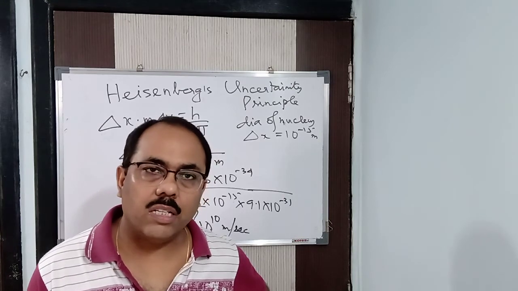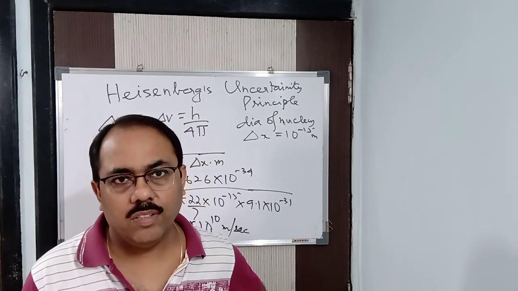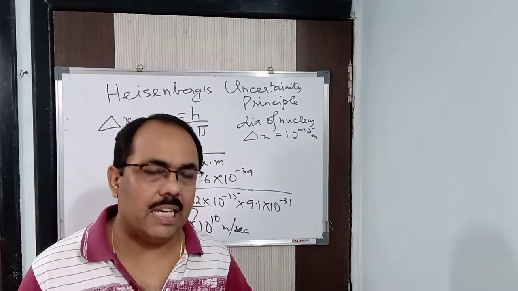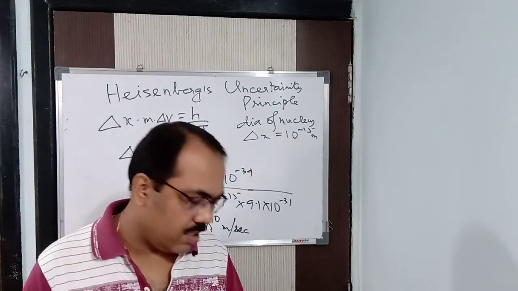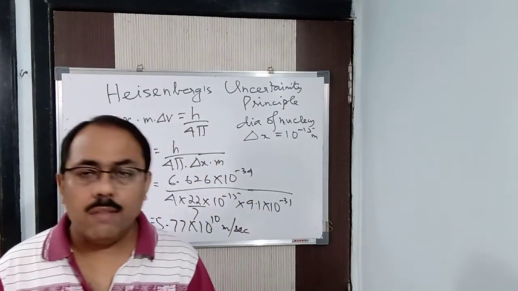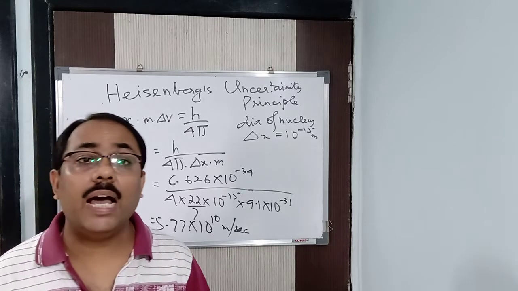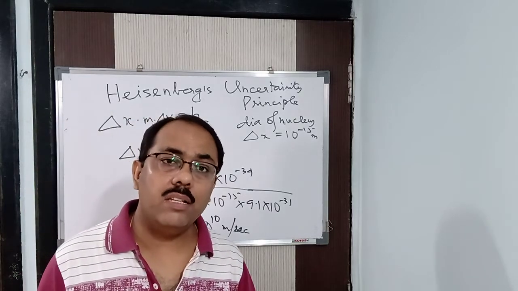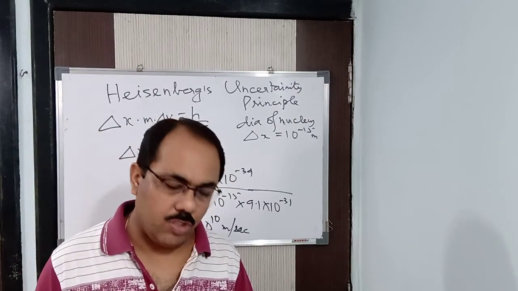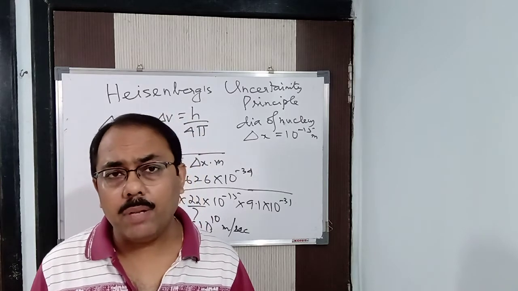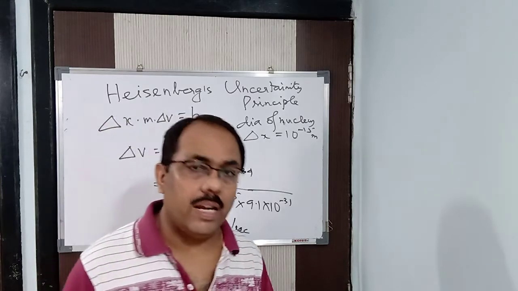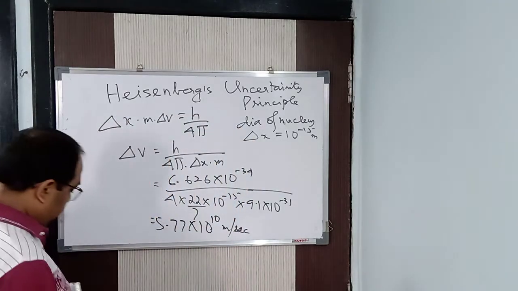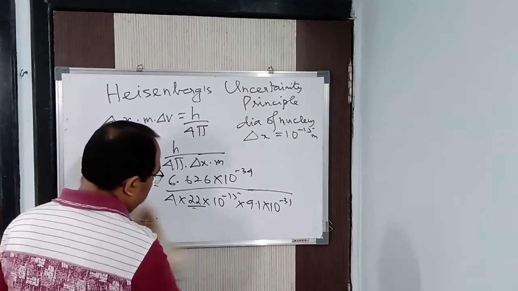Clear? So we cannot say with certainty. Hence came the new concept, the modern concept, that is the probabilistic picture of an atom. The modern atomic theory came, which gives us the probabilistic picture of an atom. Now, what is the probabilistic picture of an atom?